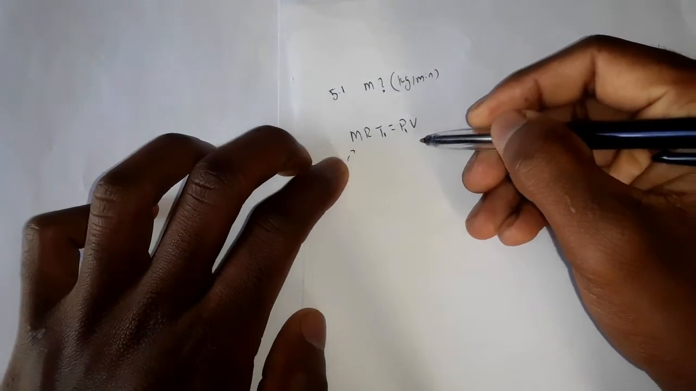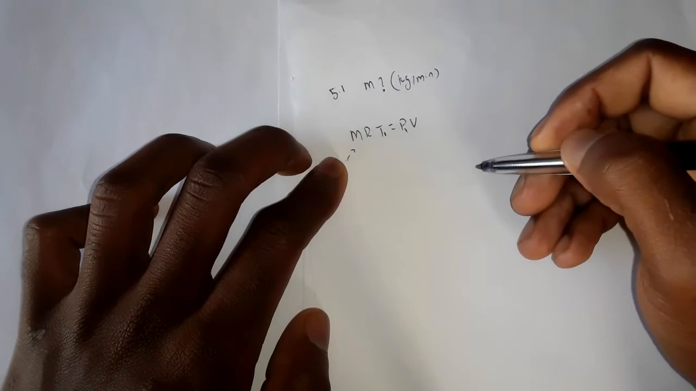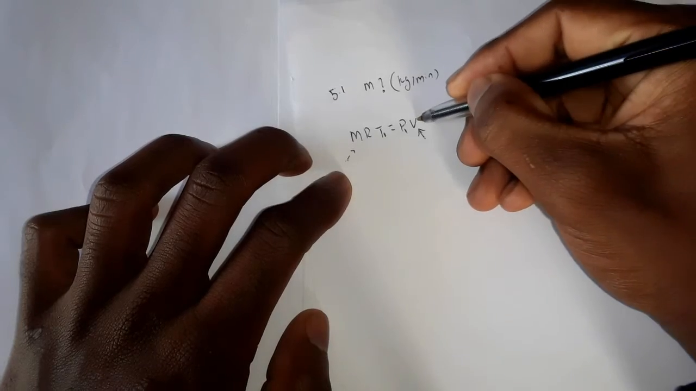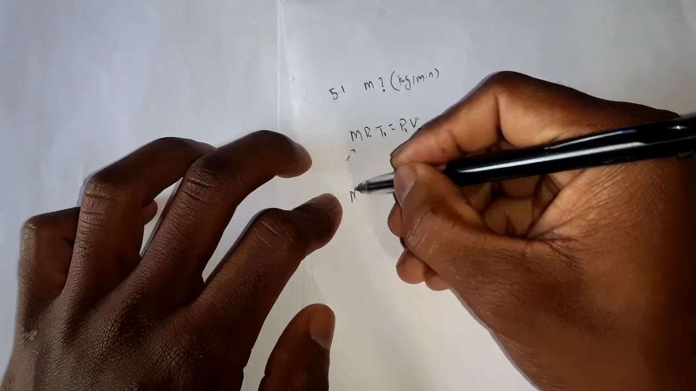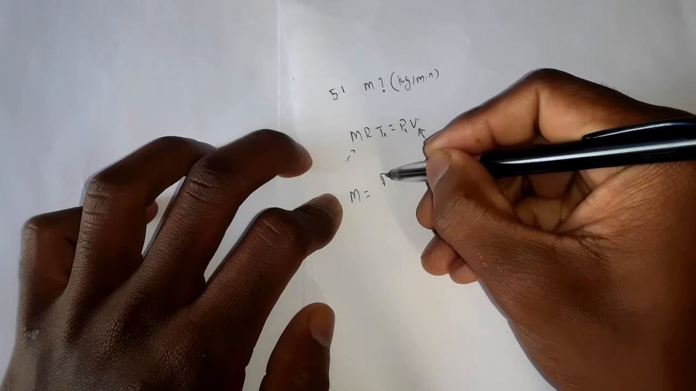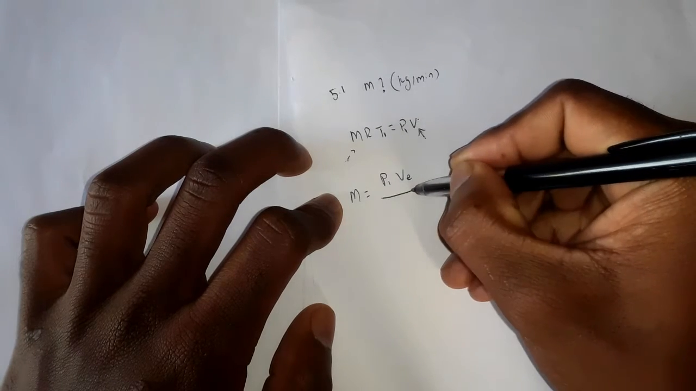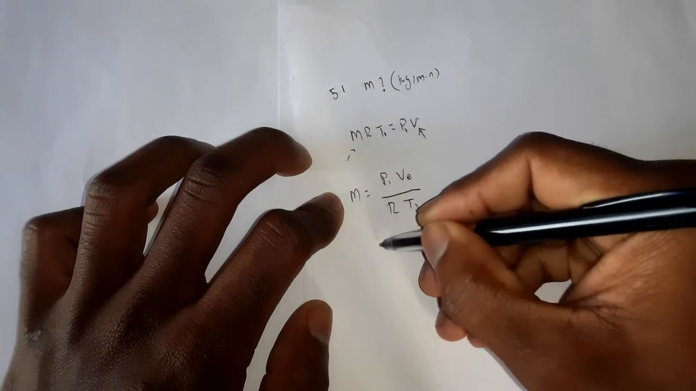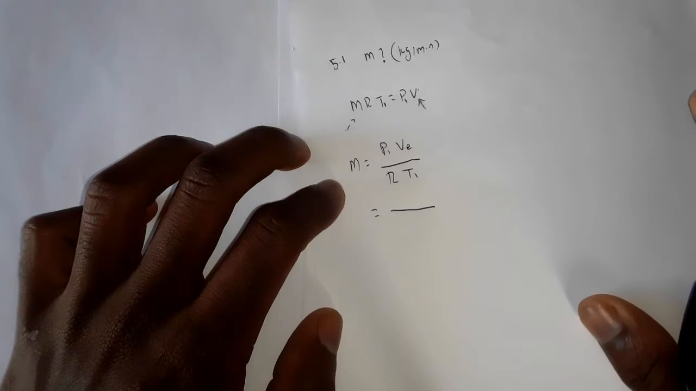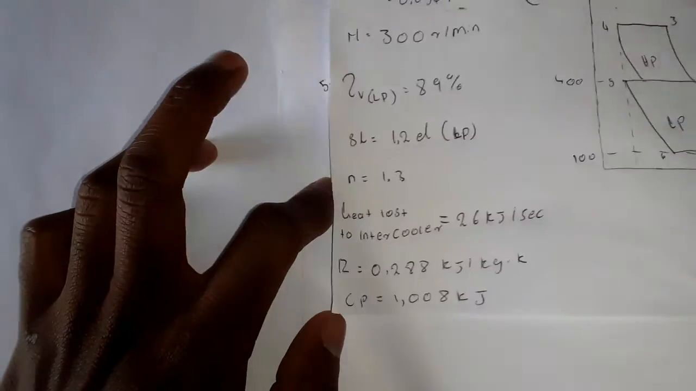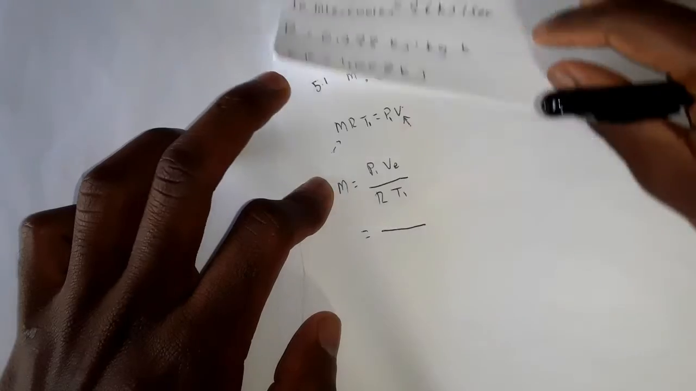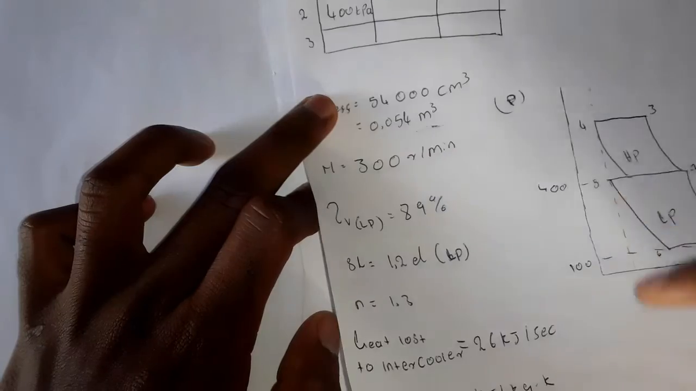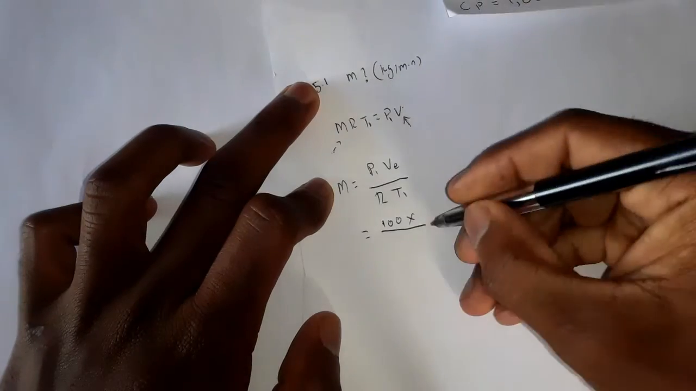We're looking for what? The mass that is delivered. We know the mass that is delivered is associated with the effective volume. Since we do have the effective volume, that's what we are going to put here. And then we make mass the subject of the formula, which will give us P1 V effective divided by the gas constant times T1. What is our pressure number 1? Pressure number 1, it's 100 kilopascal.